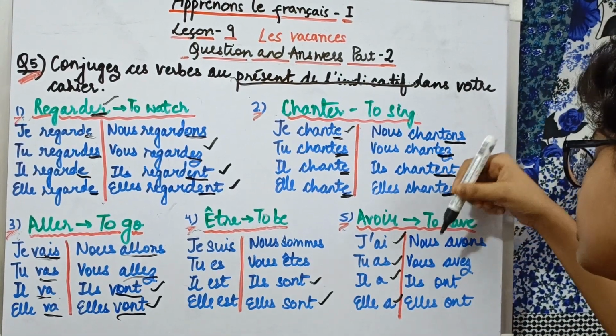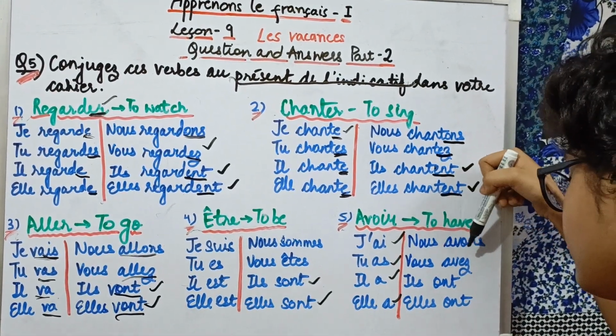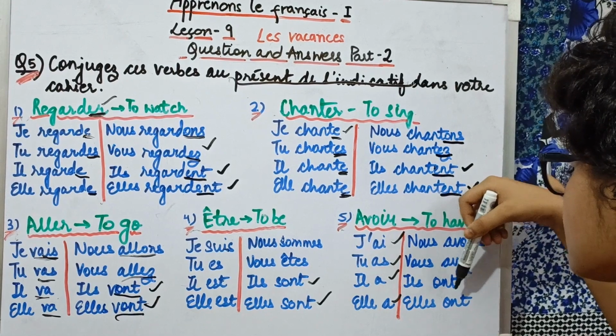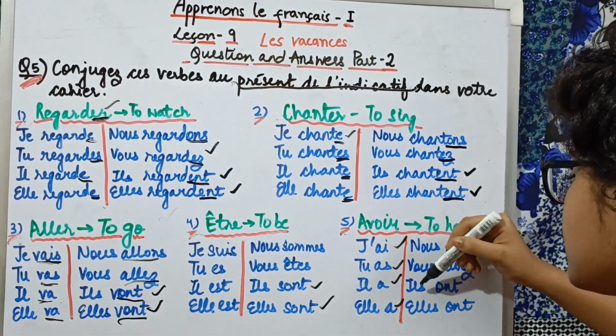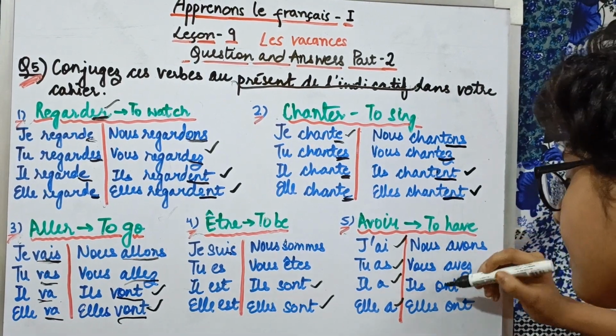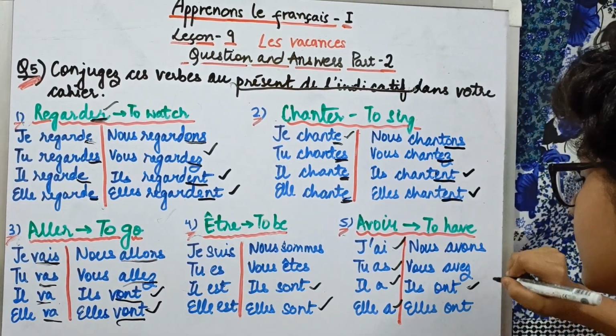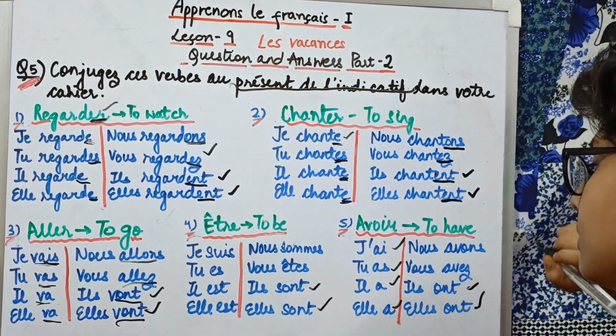Then we have it in plural form, that is nous avons, vous avez, ils ont, elles ont. We have, you have, they have, and they have. So here just the difference is that ils is for masculine and elles is for feminine.